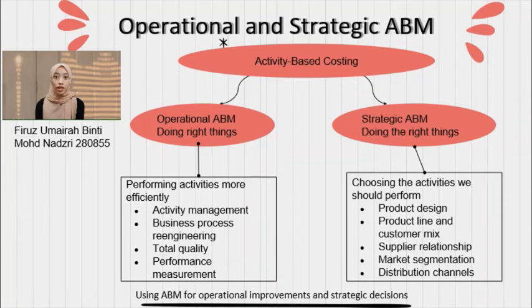Next, we look at the strategy ABM part, or in other words, doing the right thing. Strategy ABM is used to investigate how a business might gain and maintain a competitive edge in the market. ABM aims to change demand for activities in order to maximize profitability, which includes judgments on product design and development where the greatest cost savings potential lies, as well as improving relationships with suppliers and consumers.